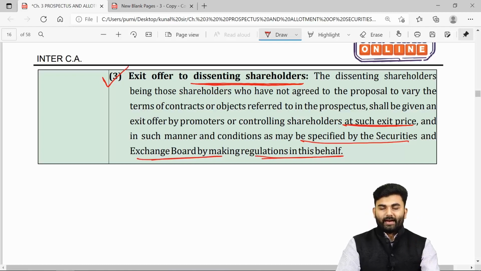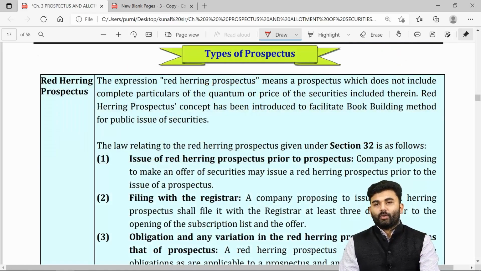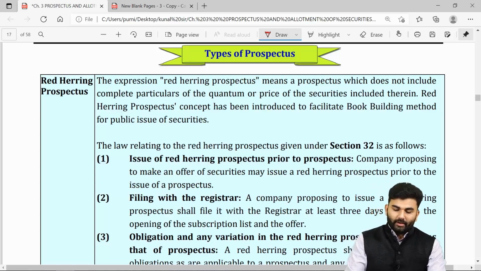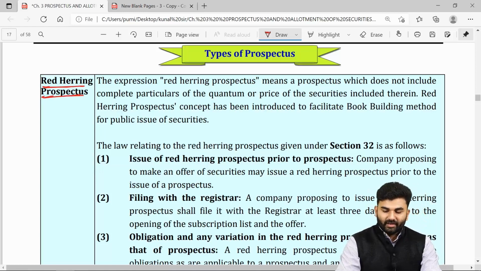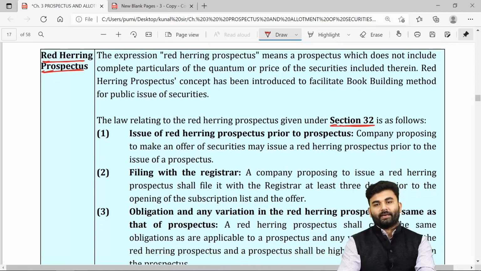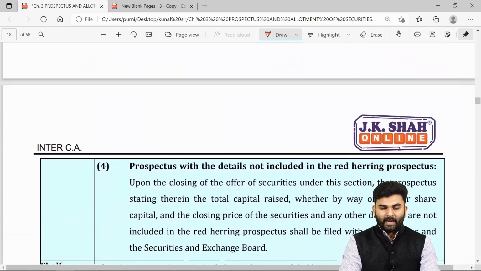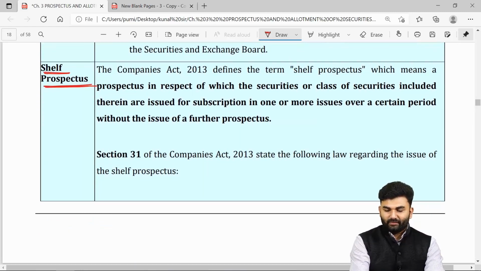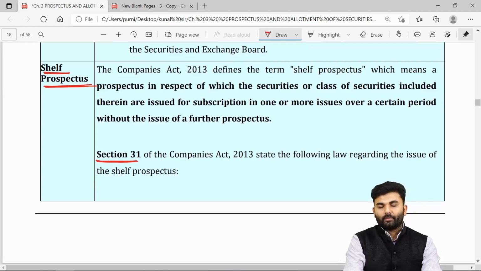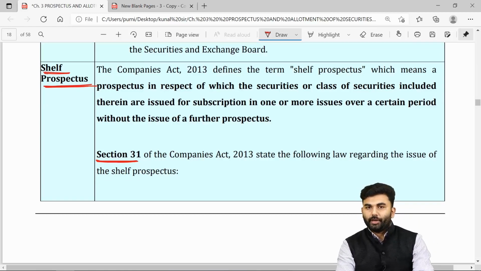So yes, my dear friends, we have also successfully revised the provisions up to section number 27 of the Companies Act 2013. So let us move on ahead towards the next part of this chapter, that is types of prospectus. Over here, we got to revise two things. Number one, red herring prospectus, which is given under section number 32 of the Companies Act 2013, and we also need to revise shelf prospectus, which is given under section number 31 of the Companies Act 2013.